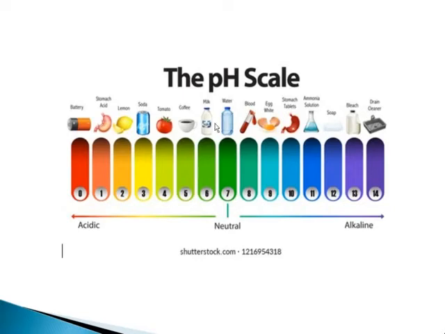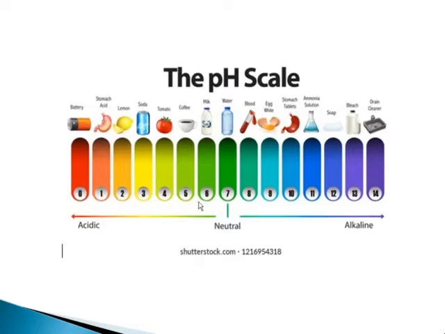When we dip pH paper in any one of them, the color of the pH paper changes. Then we match that color with this color scale. The number representing the color represents the acidic, basic or neutral character of that object.